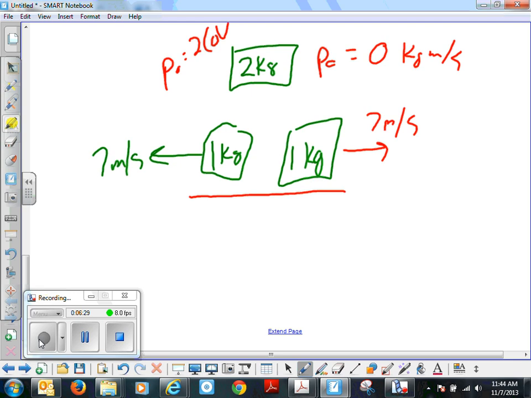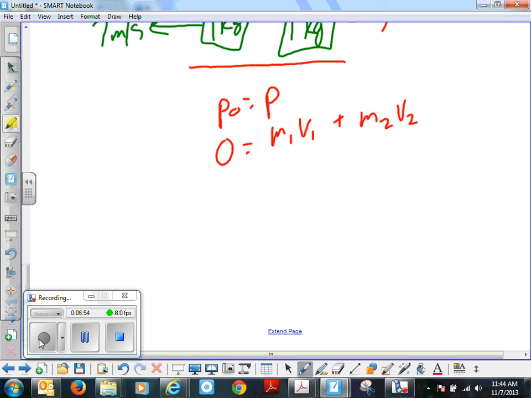So if we say P sub naught equals P, 0 equals, now let's look at the two individual pieces, we'll call them M1, M2. M1V1 plus, which doesn't necessarily mean direction, right? It's just a summation of momentums, plus M2V2. Okay, so if we solve for this, we can say M1V1 has 1 kilogram times, we'll call this negative because it's going that way, and conventionally we say left is negative.